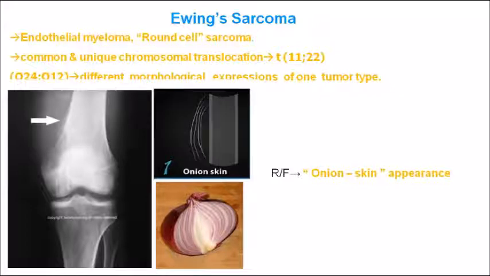The mainly asked MCQ is, in Ewing sarcoma, what is the radiological appearance? The radiological appearance is onion skin appearance. Radiology wise, Ewing sarcoma shows onion skin appearance. So just see that image, relate and study, remember with the picture. You can see clearly in that first picture, at the arrow mark, the arrangement of the bone is actually in the form of onion skin. In the second image also it's very clear, and in the third image you can see how the leaves of an onion are placed. So onion skin appearance is mainly seen in Ewing's sarcoma radiology wise.